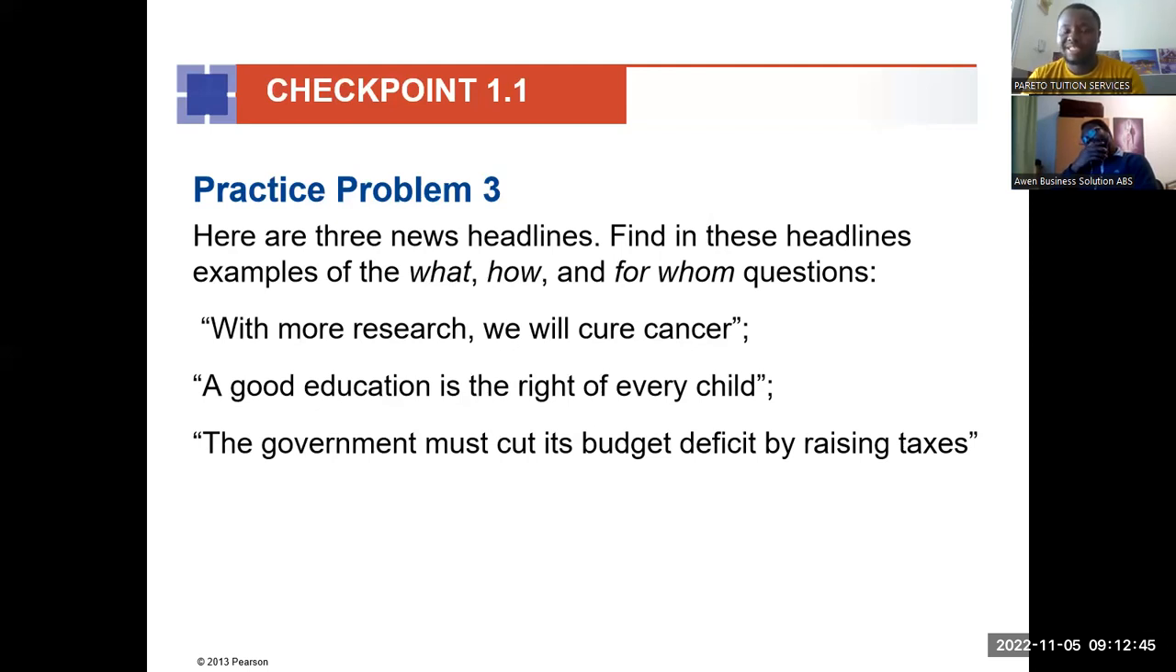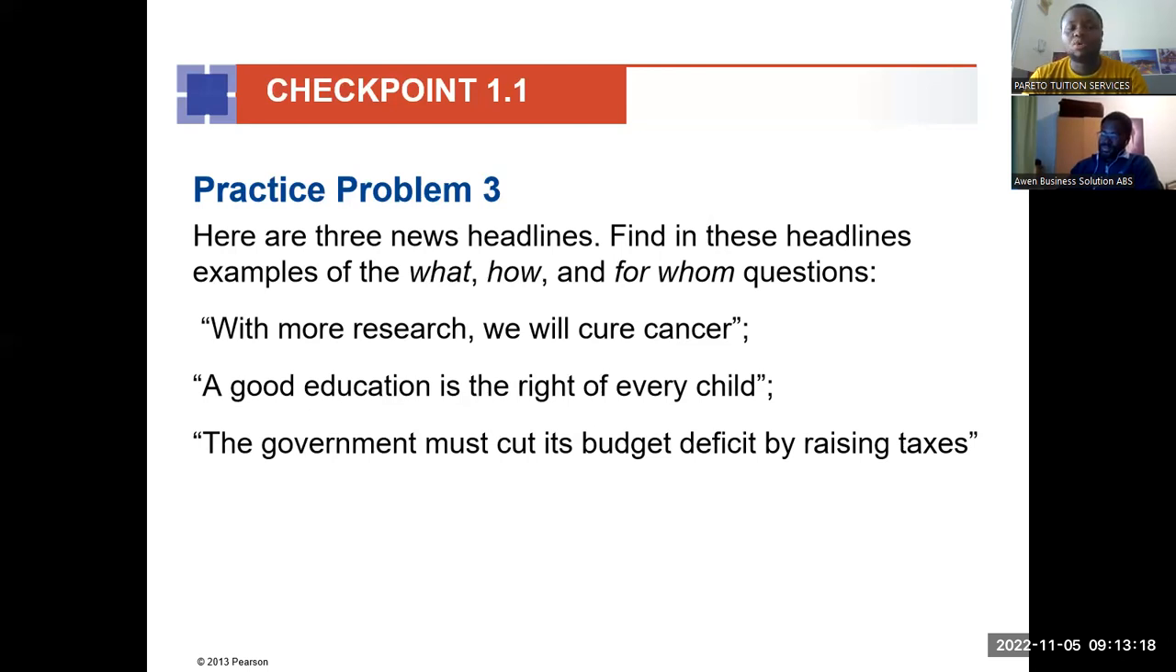So with more research is a how question. We will cure cancer is a what question. So how are we going to cure the what? You understand? So we will use research as the method, as the way of curing cancer, which is the what. So what are we going to cure? Cancer. How are we going to cure it? With more research. Is that okay? So this contains a how, then a what.